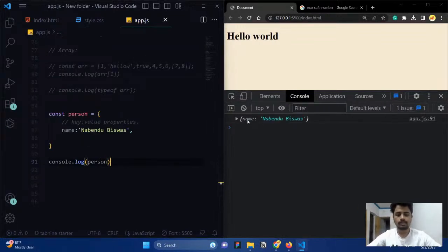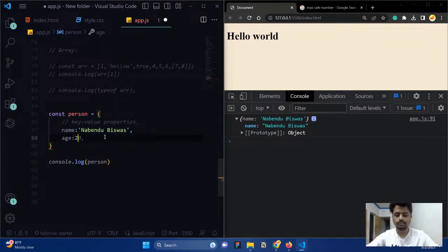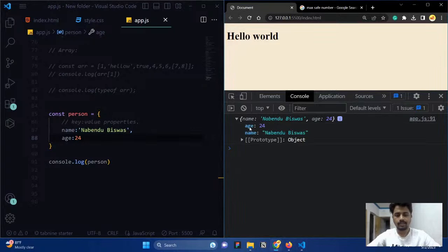Here you can see we are getting the object with the name. But if I give another value, remember that it is separated by a comma. If I give another value like age, colon, and the age is going to be 24, and I save it, now you can see the age comes first and the name is aligned second. You can see the order is changing, right?